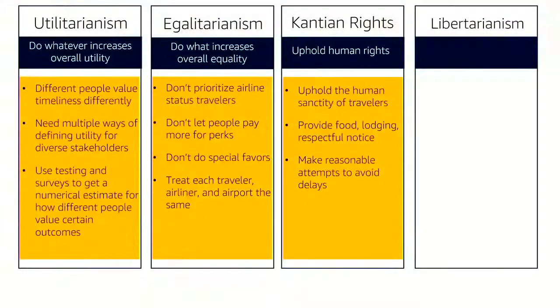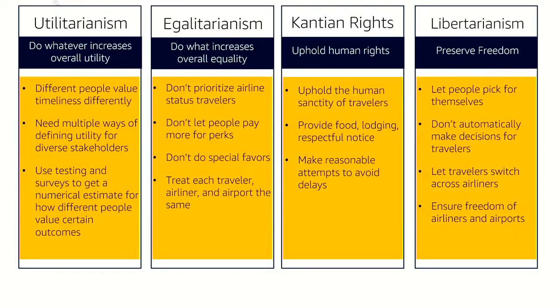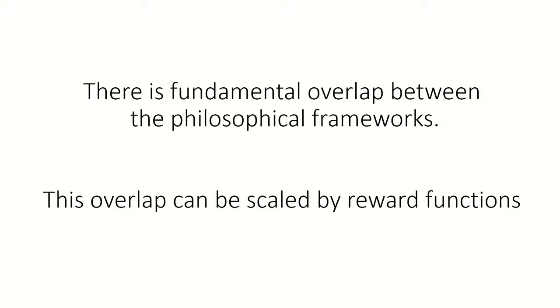In the case of egalitarianism, we're going to try to treat everyone the same, every airliner, every person, exactly the same. In the case of Kantian rights, we want to uphold human rights, uphold the sanctity of human travelers, and make reasonable attempts to avoid delays. In the case of libertarianism, we want to preserve freedom, so we're going to preserve the individual ability for people to pick for themselves, potentially letting travelers switch across multiple areas. There is fundamental overlap between the philosophical frameworks, but we can scale that difference by reward functions.